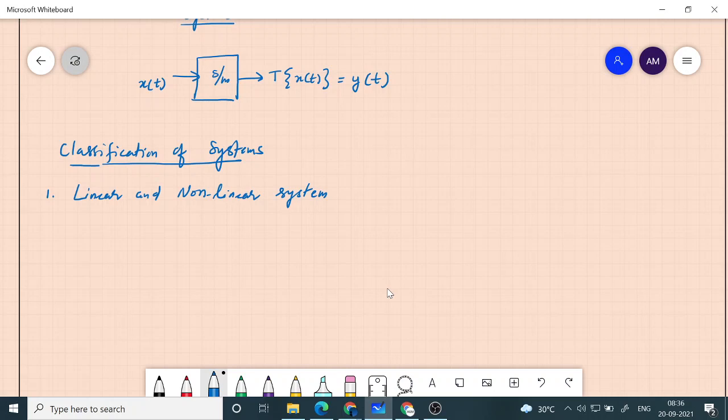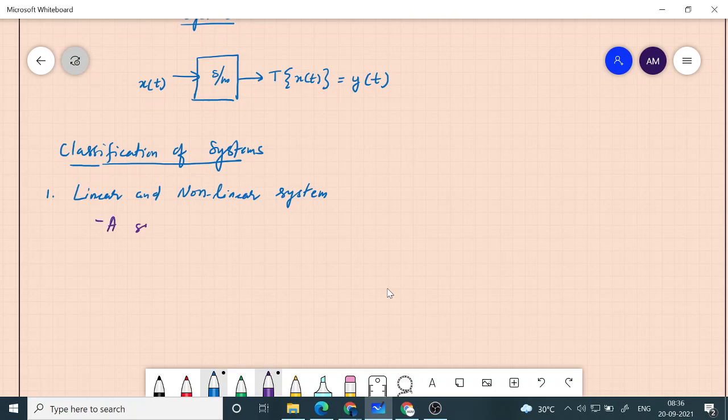Now, a system is said to be linear if the transformation introduced by the system satisfies two fundamental properties, and they are, let me just write it here.